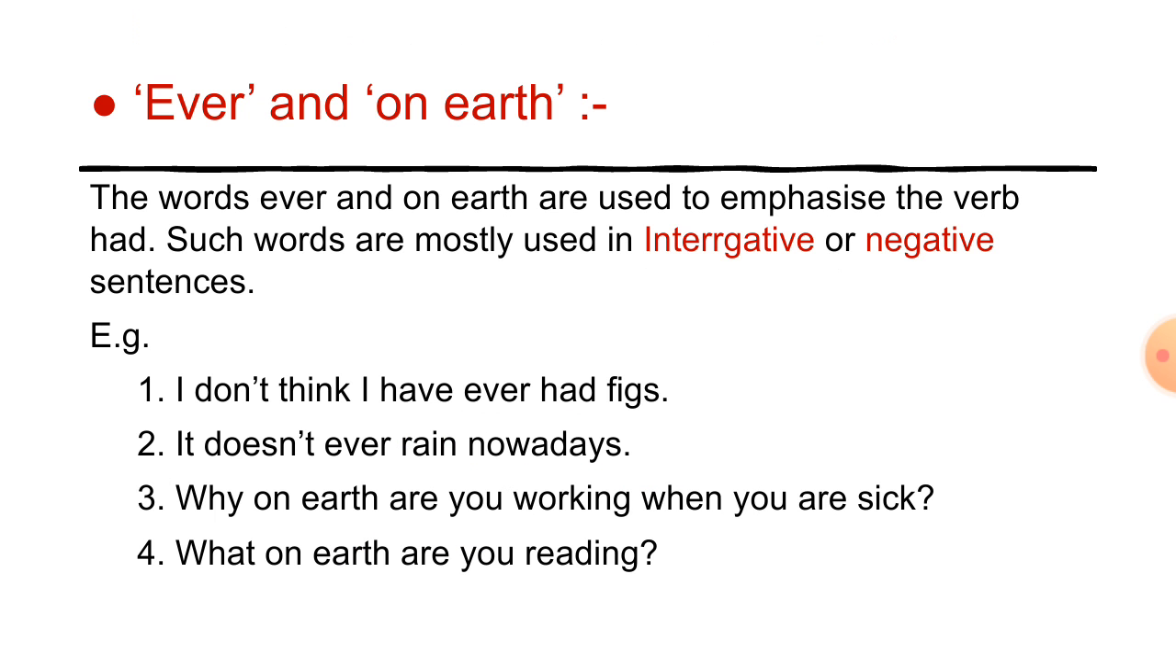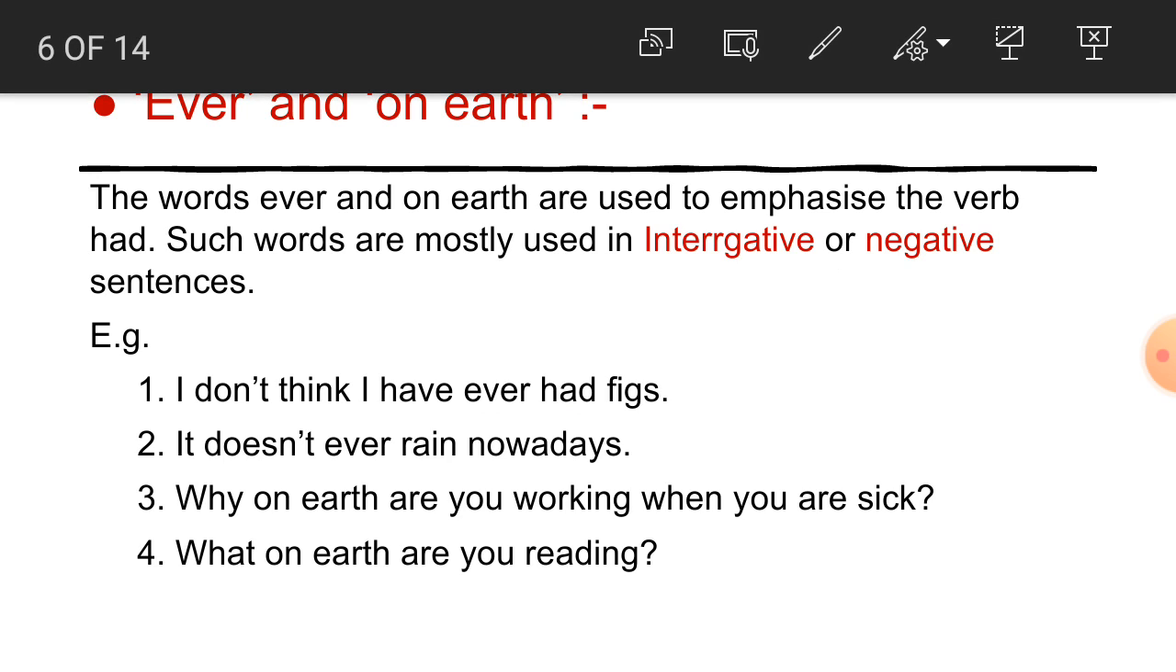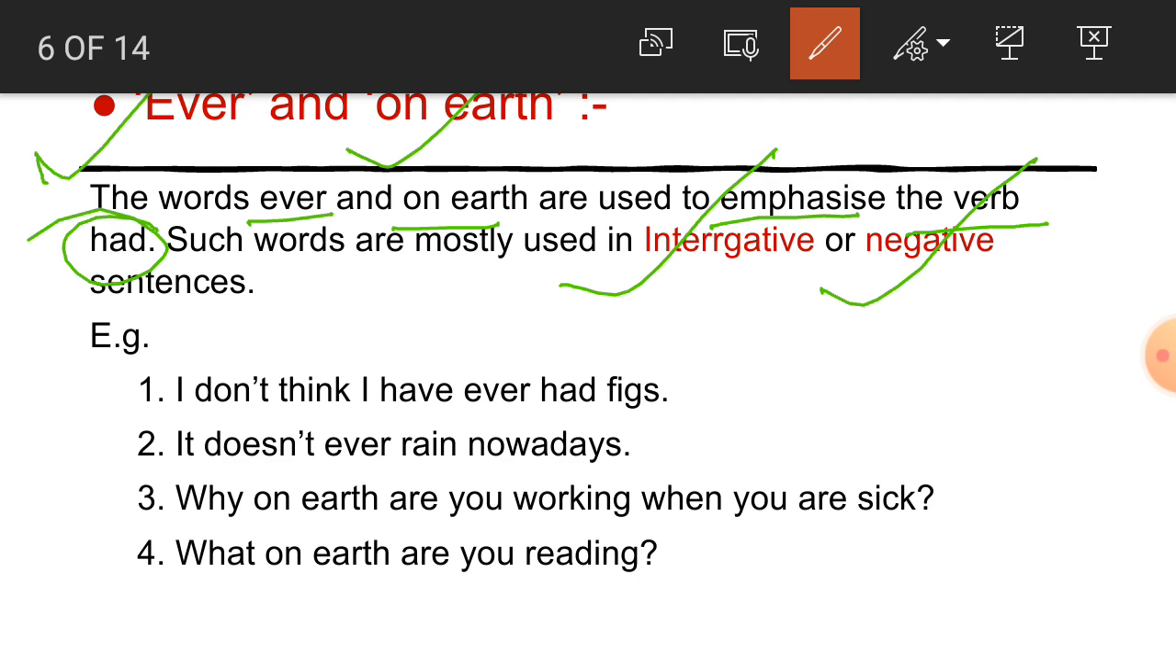Now students, some more intensifiers are here. Next one is ever and on earth. So these words ever and on earth are used to emphasize the verb. For example, students, such words are mostly used in interrogative sentences and negative sentences. So first example, I don't think I have ever had figs.